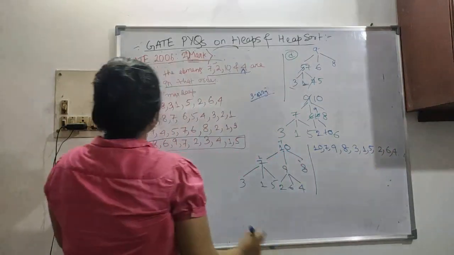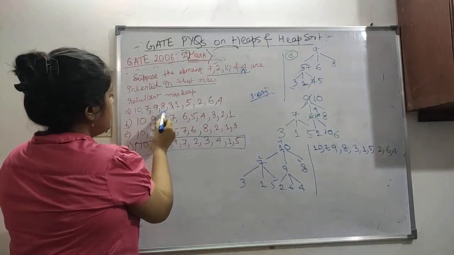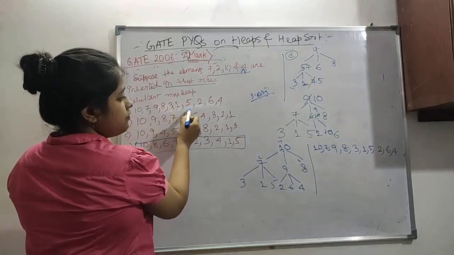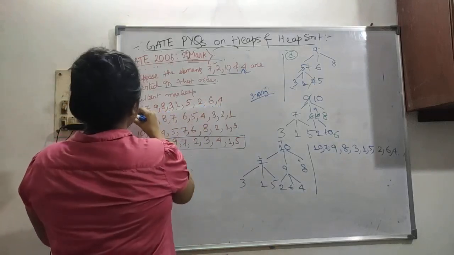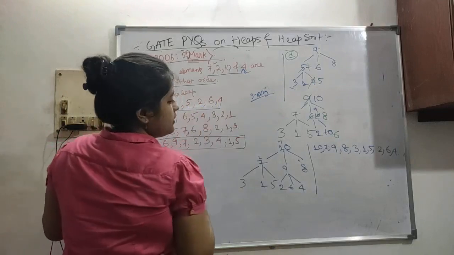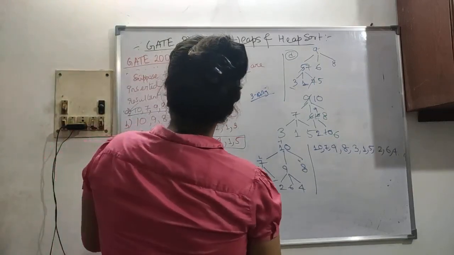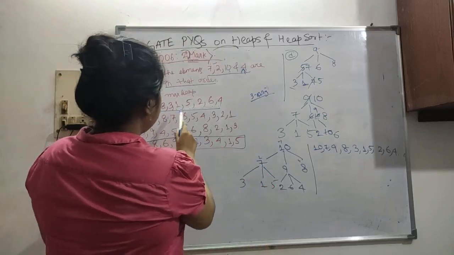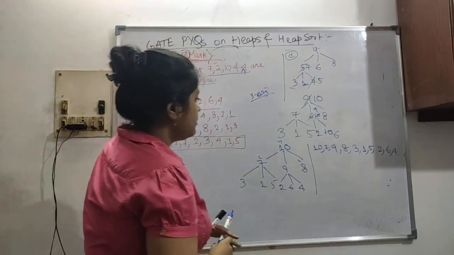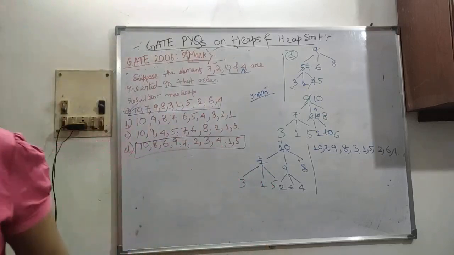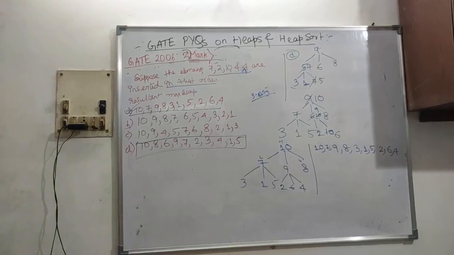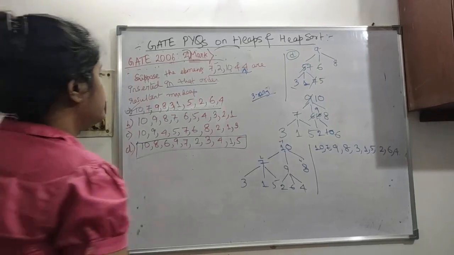Now let's see the option. 10, 7, 9, 8, 3, 1, 5, 2, 6, 4. So this is our option, right option. Okay, so let's see. 8, 3, 1, 5, 2, 6, 4. Okay. So I checked with the book. This is the right option.